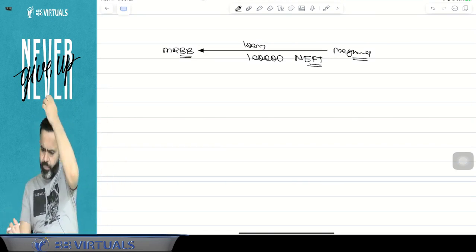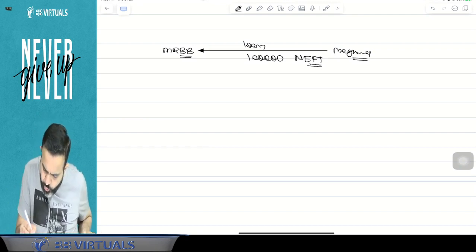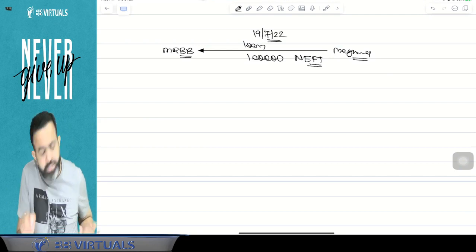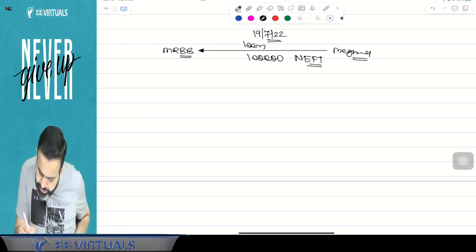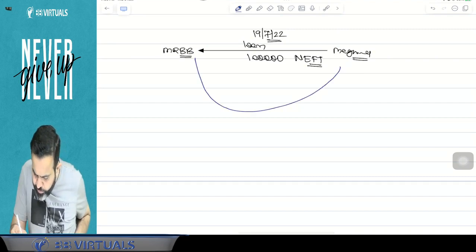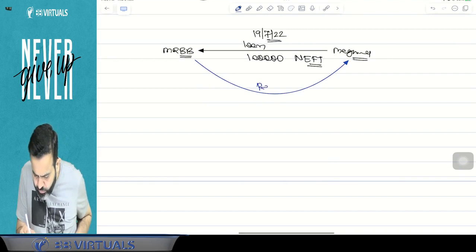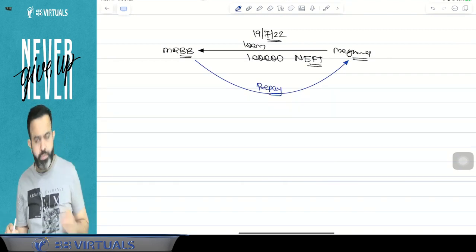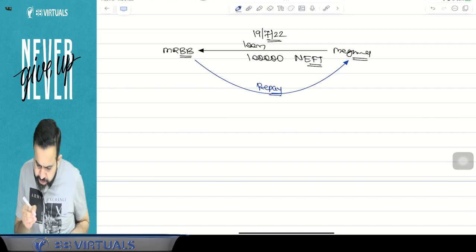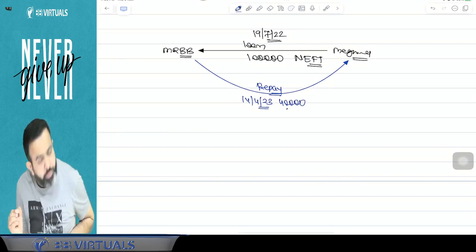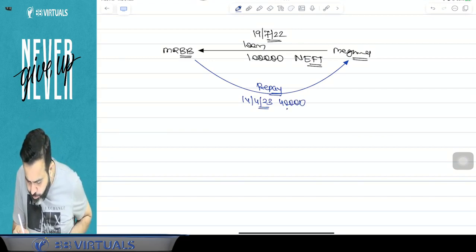But suppose this loan I have taken on 19 July 2022, last year. Now in the current year, I am going to repay this loan. First, I repaid on 14th April 2023, and on this date I repaid 40,000, and suppose that day I repaid by way of NEFT only.